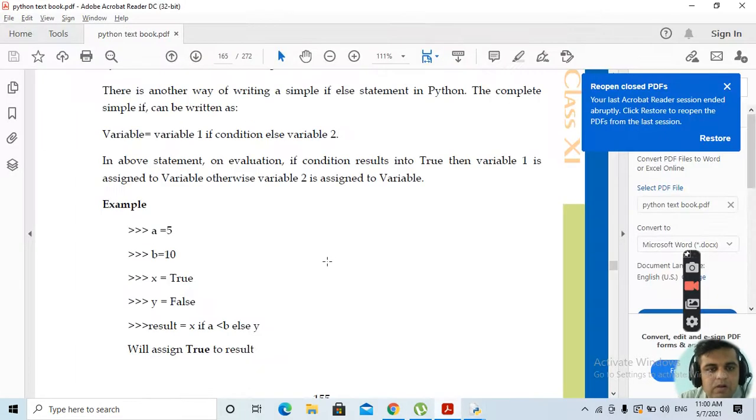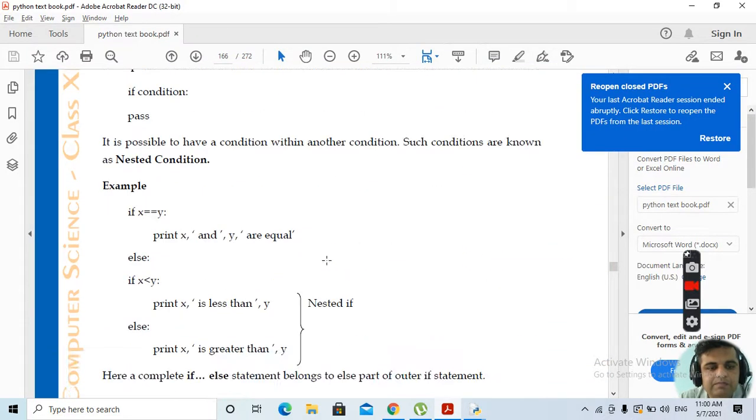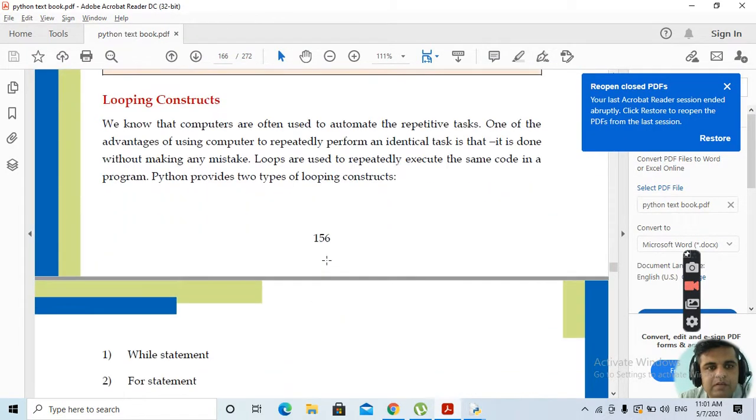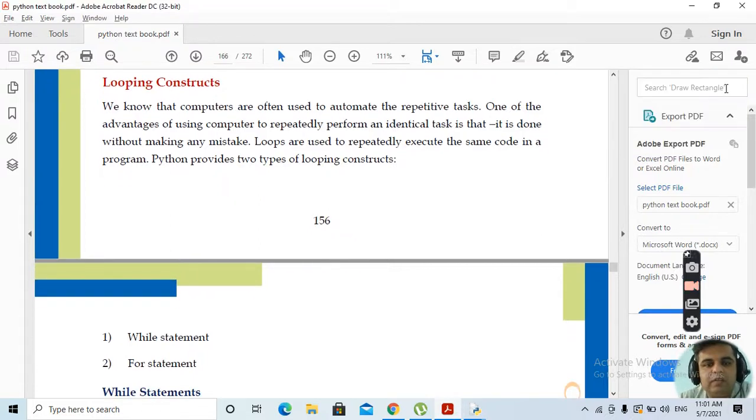Next we will be taking up, suppose we take up the next example. Then we have looping construct. What is there with looping constructs? Sometimes we are supposed to automate the repetitive tasks. Clear? Sometimes what we are supposed to do, we are supposed to automate the repetitive task.